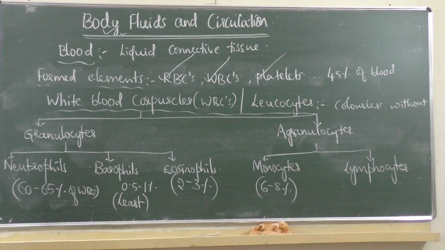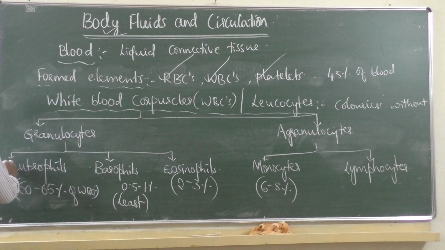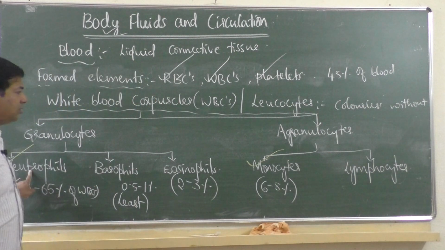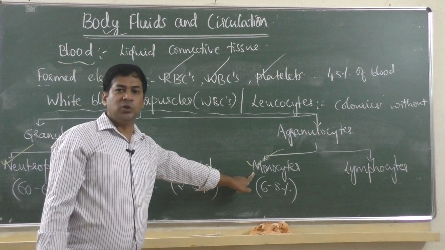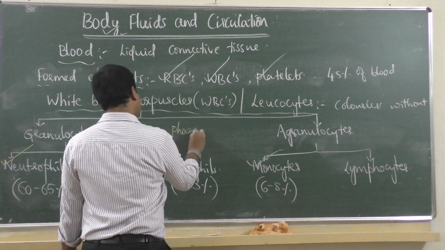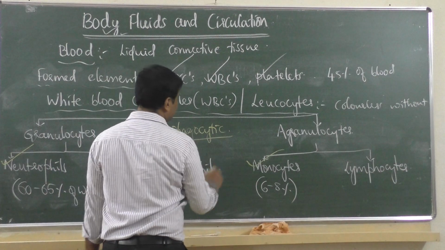Neutrophils and monocytes are the main cells. I will show with a different color. Importance and function I will tell you. Neutrophils and monocytes, those two are phagocytic in function. They are phagocytic cells. What is the meaning of phagocytic?